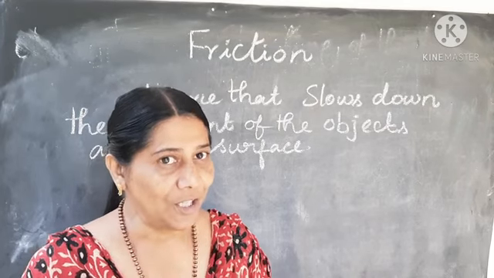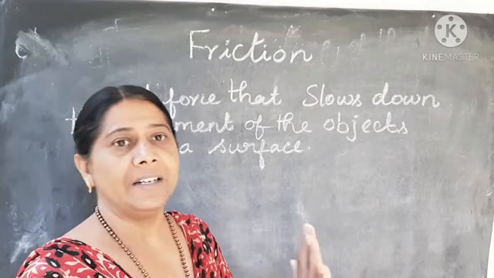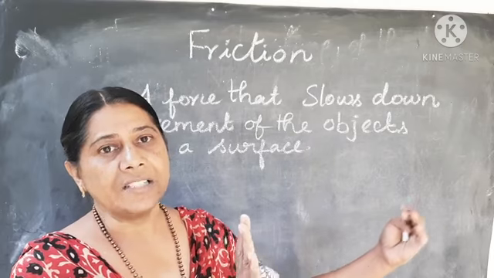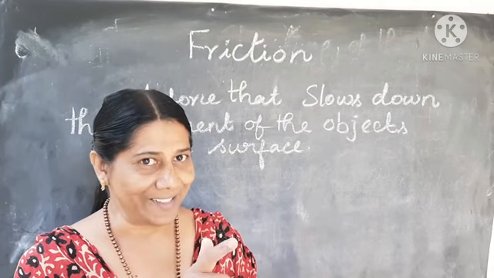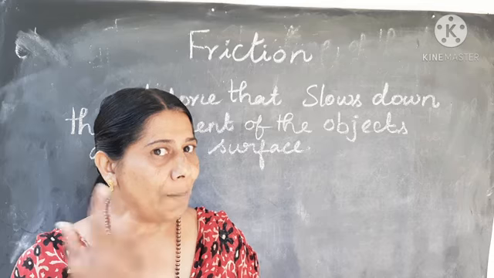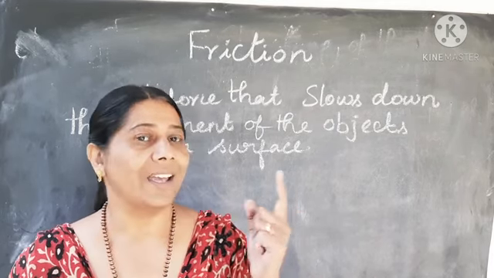If you apply the force to the object in the left direction, the force of friction will be to the right. If you apply force to the right, the force of friction will be to the left.